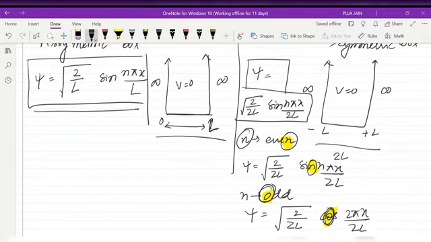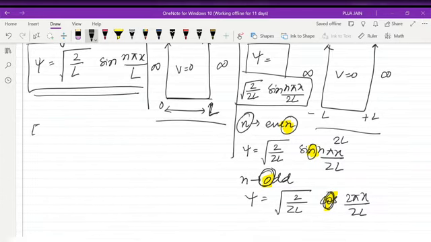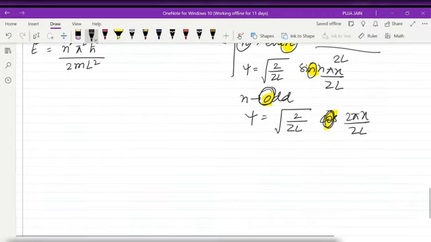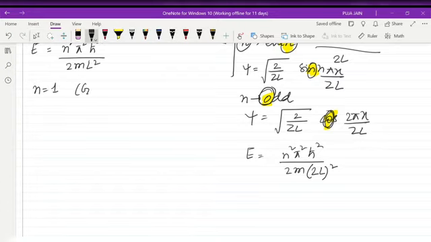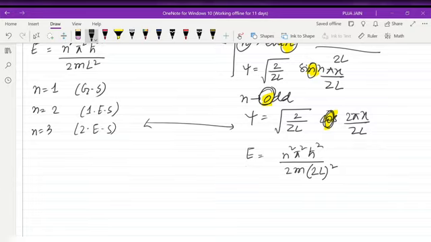Now here, energy E, as I said, is n square pi square h cross square by 2m L square. So what will it be for a symmetric box? E is equal to n square pi square h cross square by 2m, and here the total length of the box was 2L, so it will be 2L square. The value of n is 1 for ground state. The value of n is 2 for first excited state. The value of n is 3 for second excited state, and this is valid for symmetric and asymmetric box both.